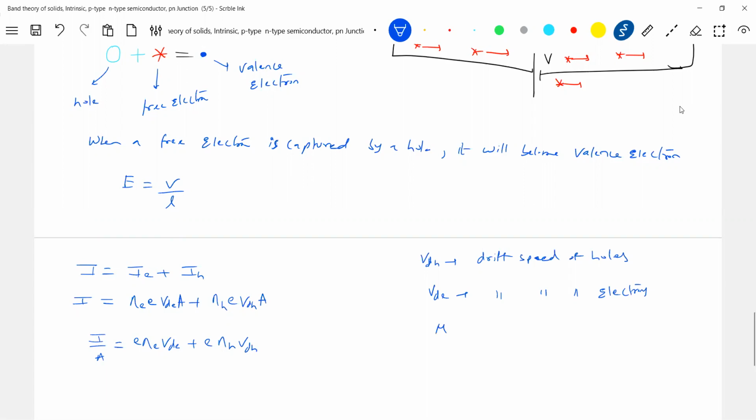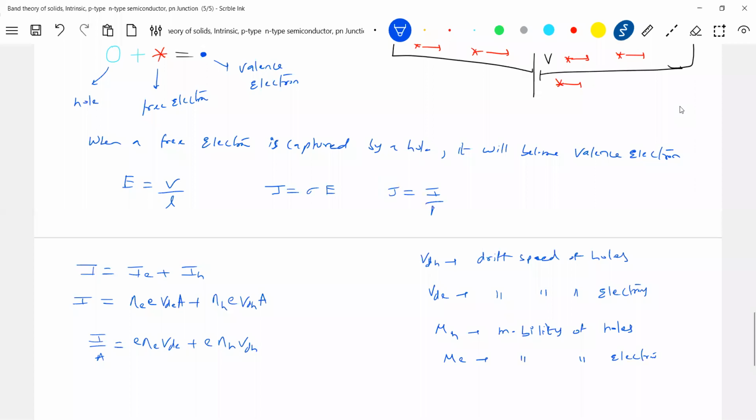Next again, mobility, we will define mu h, mobility of holes, and mu e, mobility of electrons here. Okay, this is the expression we have. So then what is this I by A? I by A you can write it as J, the current density formula. And if you go back to the current density chapter, we used to define like this, no?